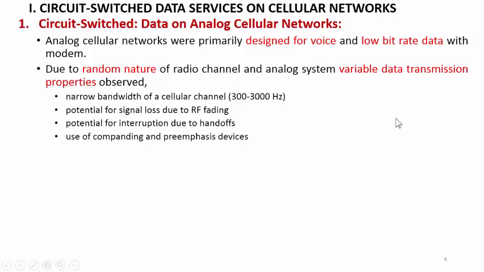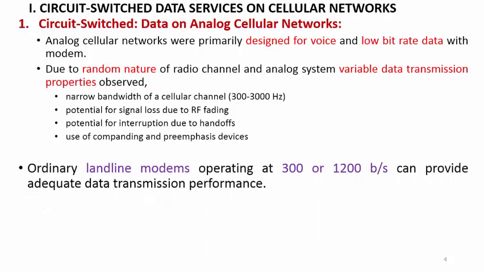So this is the main problem observed with this particular analog cellular network. Again, there is potential for interruption due to the handoffs. The handoff procedure we know very well: if one of the customers is moving away from one network to another network, at that time the handoff procedure takes place between the two service providers or with the help of mobile switching centers. Then there is the use of compounding and pre-emphasis devices. So these are the terms we need to consider in this particular network.